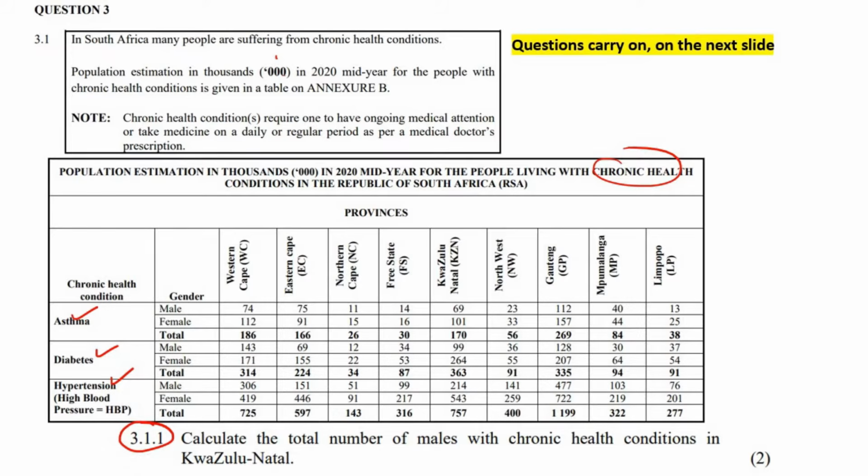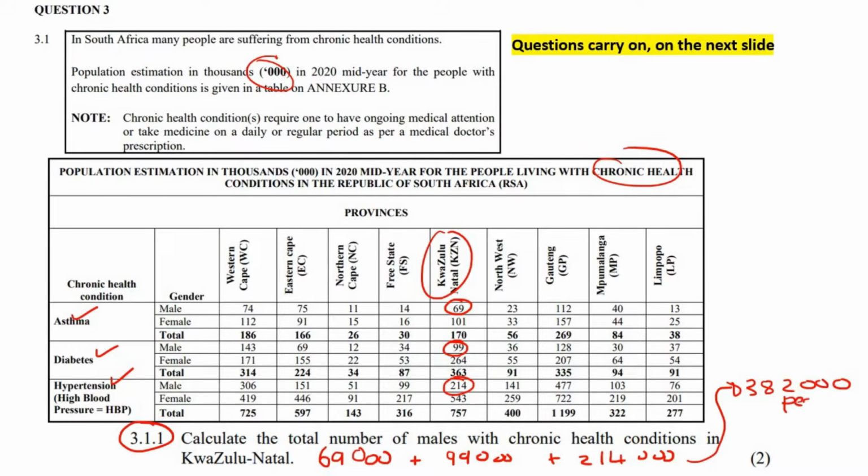So if we go look at KwaZulu-Natal, and we look at the males who have asthma, it's 69, but that's 69,000, okay? And then for diabetes, there are 99,000, and then high blood pressure, 214,000. So we would add all of those together, so you could say 69,000 plus 99,000 plus 214,000. And if you had to work that out, we get to 382,000 people.